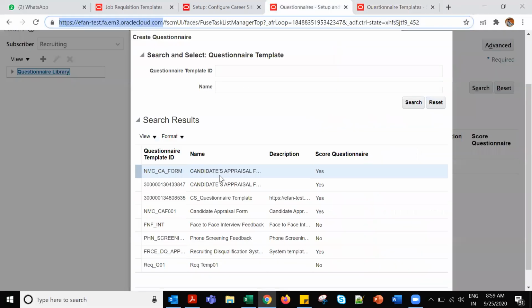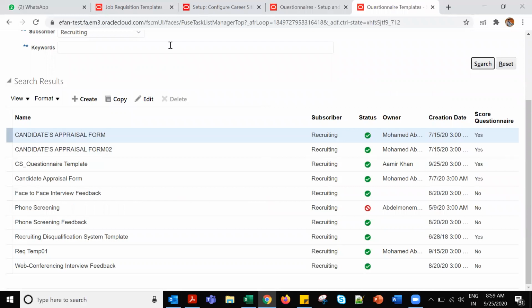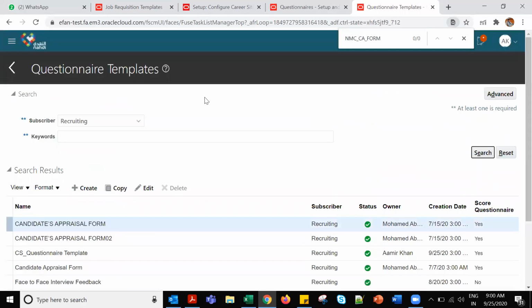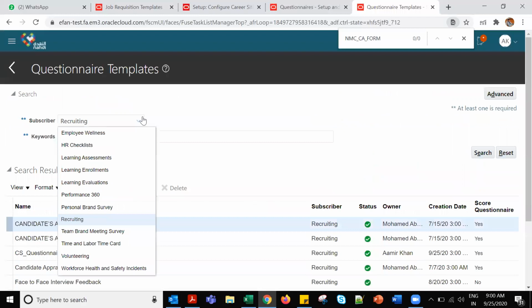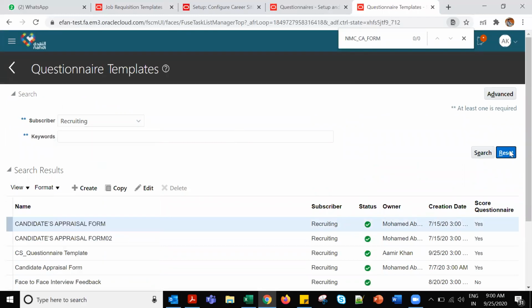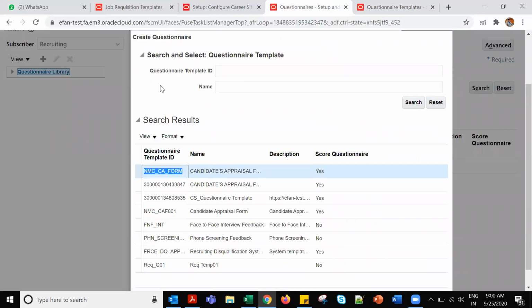Let me see here. What is coming here? NMC template ID. Let me copy this and search it here. Is it available here? NMCA form. NMCA form comes under what? Let me reset it then. Why is this coming under recruiting? Did I do something wrong?